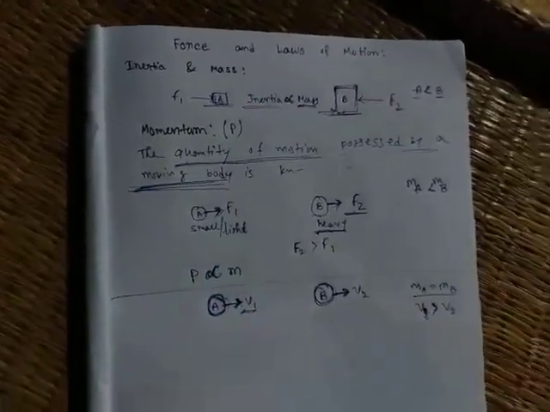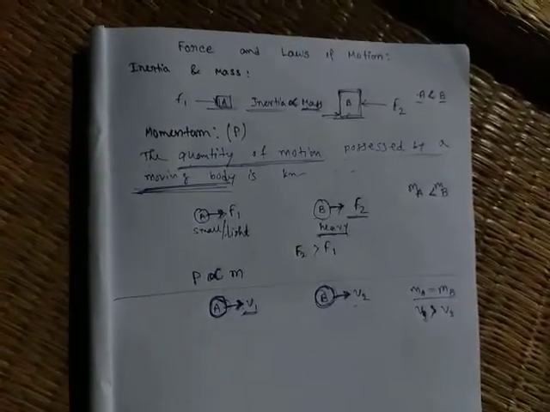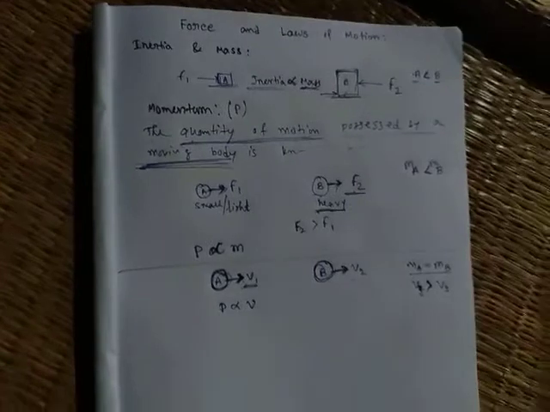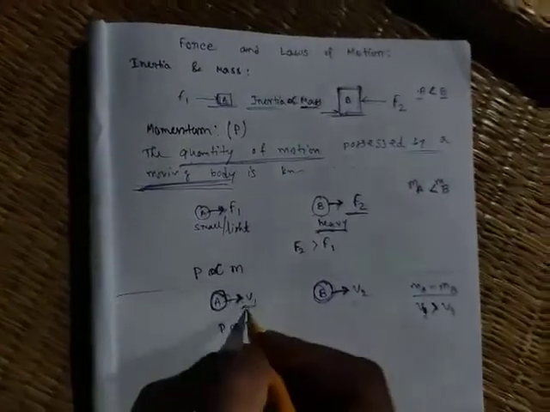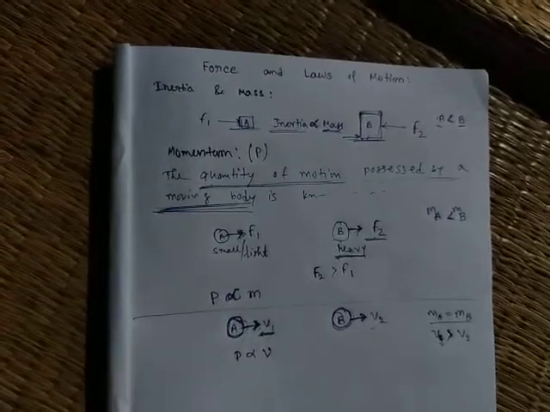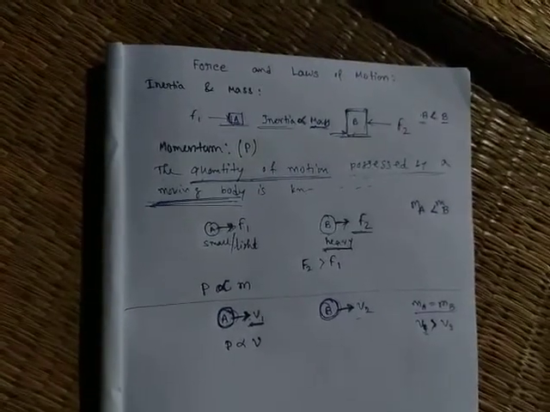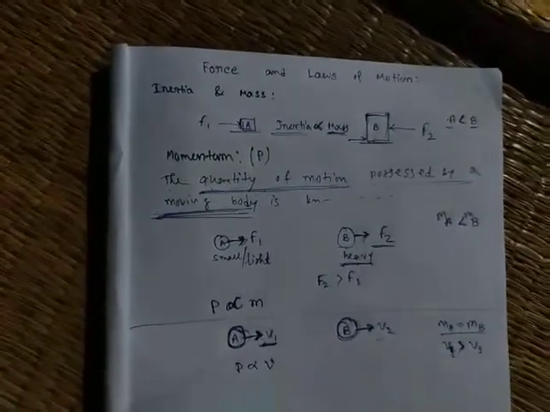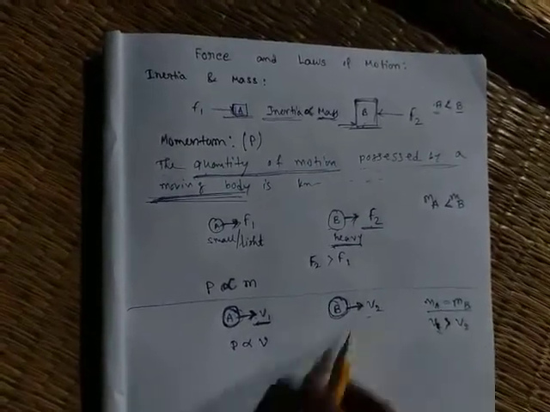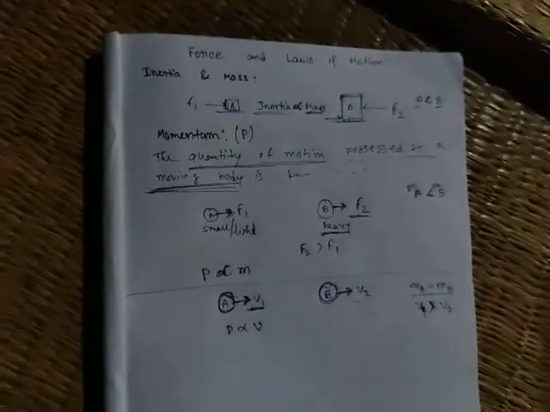Velocity low, quantity of motion low. That means we can say momentum is also directly proportional to the velocity. It has more velocity, so we need more force to stop it. The quantity of motion is higher, that's why we need more force to stop it.